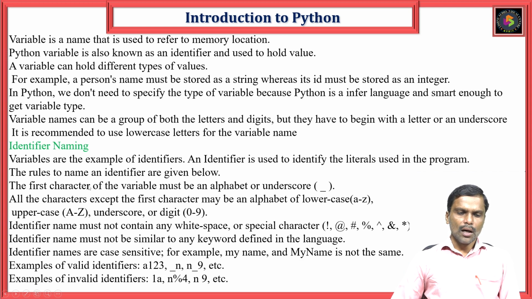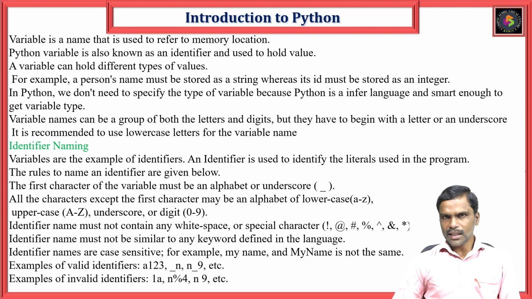First, you can see the rules for identifiers are given. The rules for variables follow the same. So the first character of a variable must be an alphabet or underscore. For example, if you want to write the name Srini, you can write it in capital letters or in small letters. It may be a lowercase letter a to z or an uppercase letter A to Z, or maybe an underscore, like _Srini or _Srini123. Can we write 123Srini? No, that is not valid.